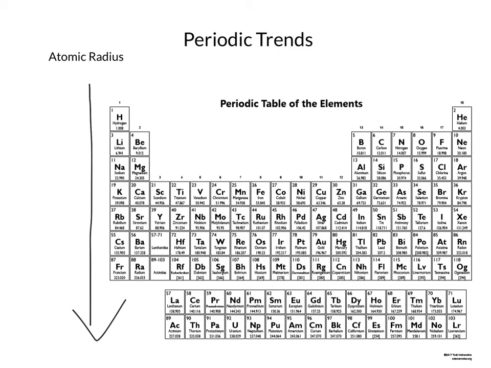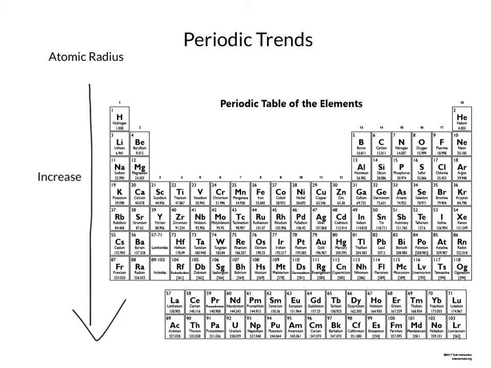And when it comes to going down the groups, this tends to be the easier one to think about because, remember, as we go down the group, we're increasing the number of energy levels. That's our big factor, the change in number of energy levels. So hydrogen has one energy level. If we just look at the first group, hydrogen has one energy level, lithium has two, sodium has three, potassium has four, etc. When it comes to atomic radius, that makes it really easy to think about because as we add more energy levels, we'll see an increase in the size of the atomic radius.